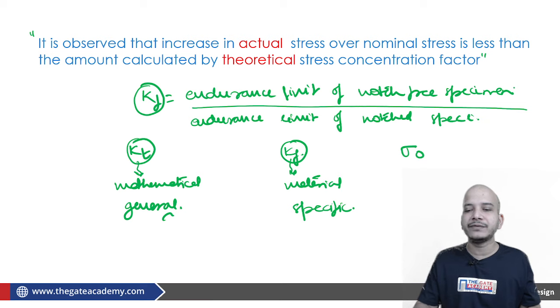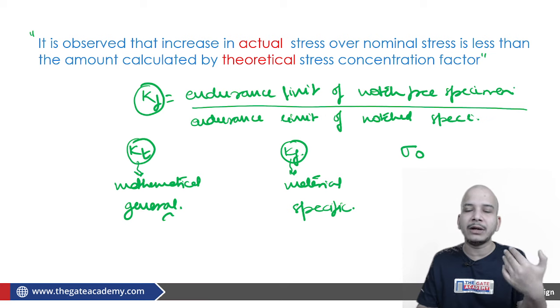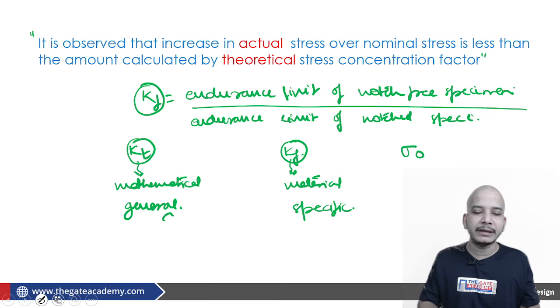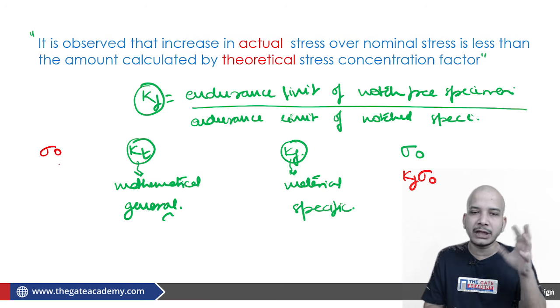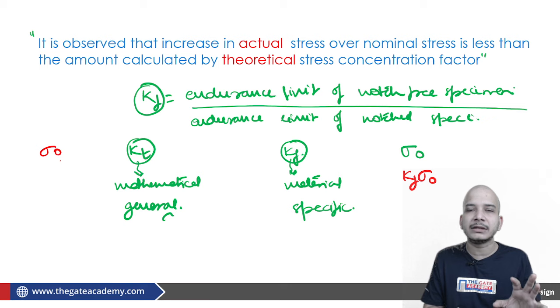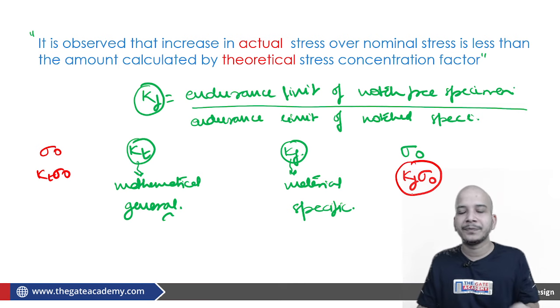So if sigma naught is the nominal stress, which we have calculated with the help of the elementary equation at the minimum cross section area, then theoretically the stress rise should be Kt into sigma naught. But actually it was found that the maximum stress in the material is Kf into sigma naught, which is the increased value. Fine.